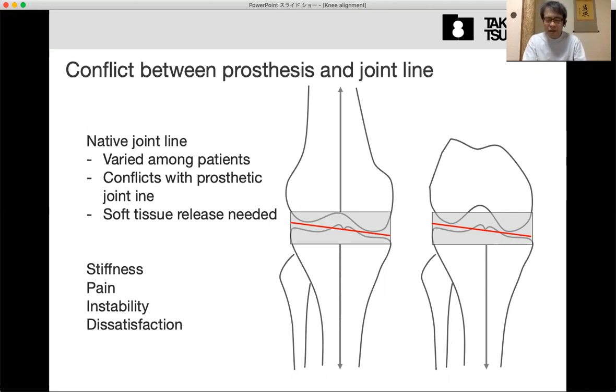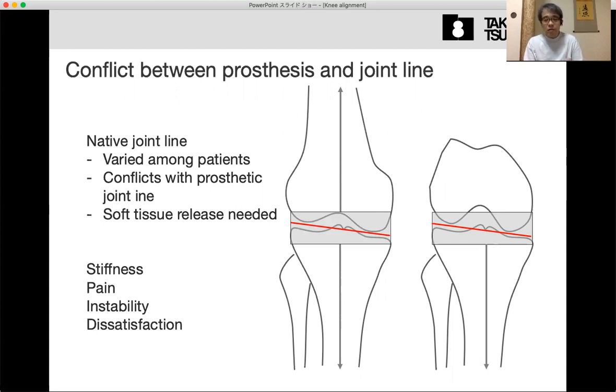This is not so big a difference, only 2 or 3 degrees, but it makes so many contradictions. So the main problem is the difference between the component joint line and the native joint line.